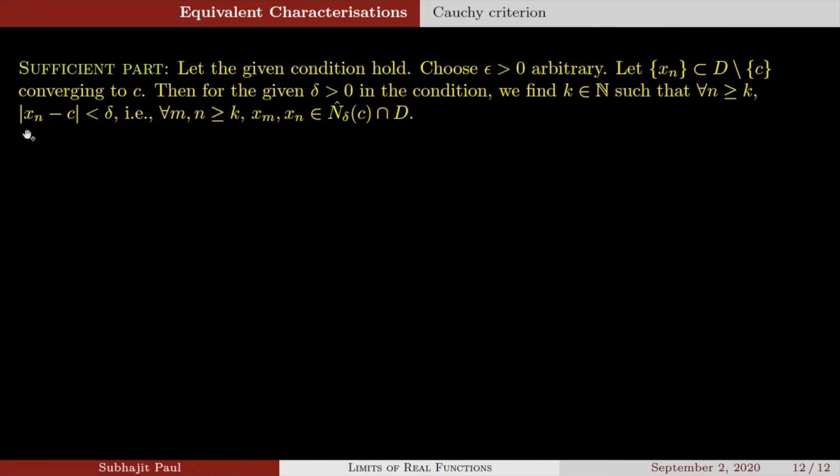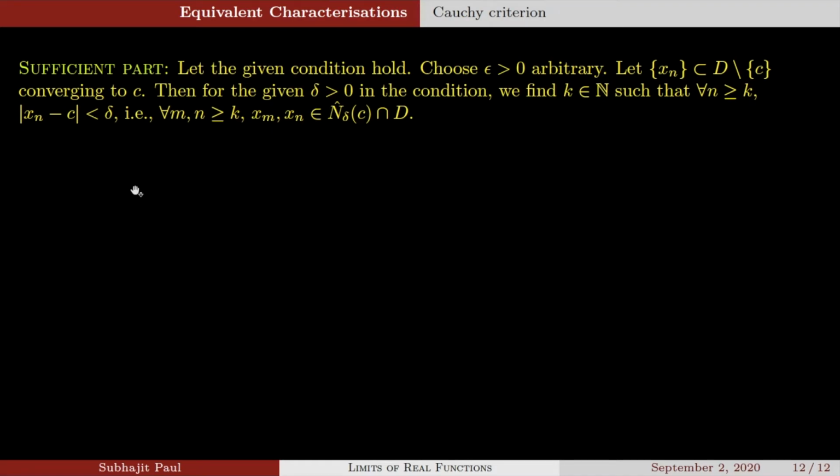So if mod of xn minus c is less than delta, that means xn belongs to the delta neighborhood of c. Now look at where xn is coming from. xn is coming from D, and xn is never c as well. xn is coming from D set minus c. So xn is in the delta neighborhood of c, and also xn is never c.